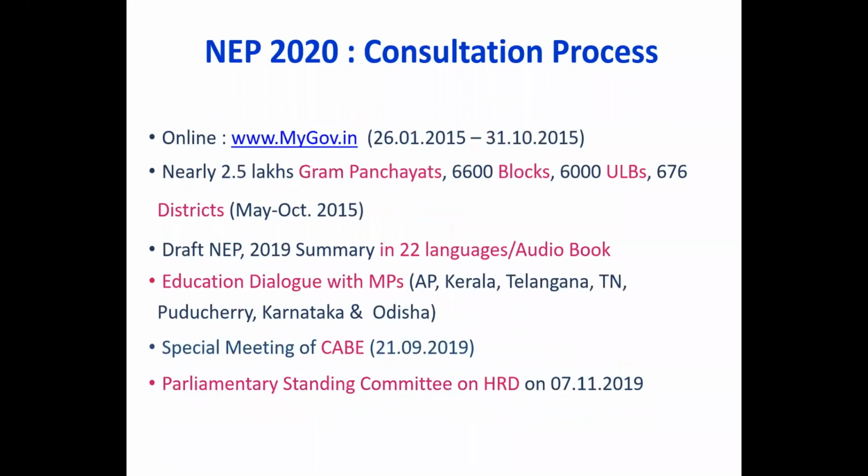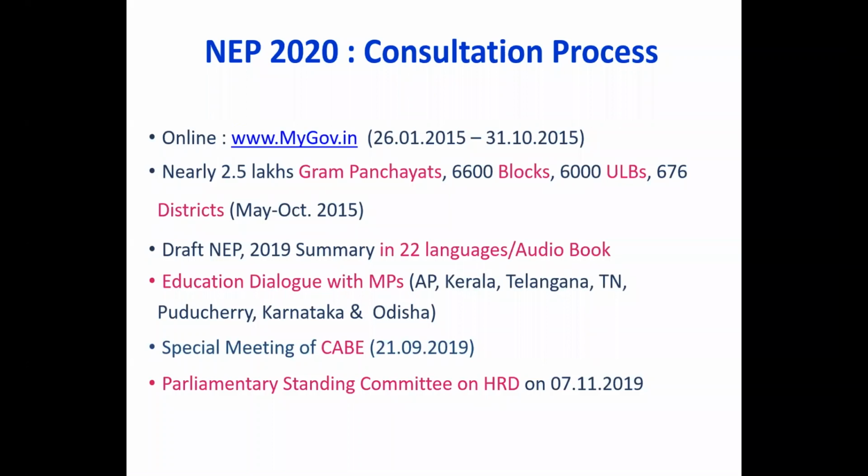2020. And this is the background of this NEP 2020, that is the consultation process, because many of us have read that policy, then they may discuss the various issues which are involved in this policy. But before criticizing the NEP 2020, we should know the facts. And the facts are nearly 2.5 lakh Gram Panchayats, 6,600 blocks, 6,000 urban local bodies, 676 districts were involved in the different surveys which were conducted under this NEP 2020.